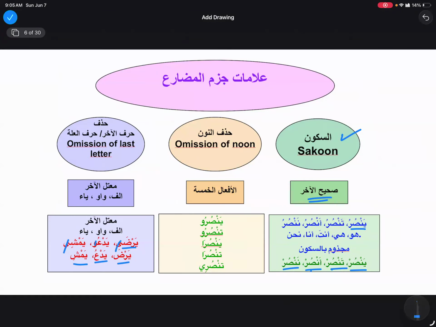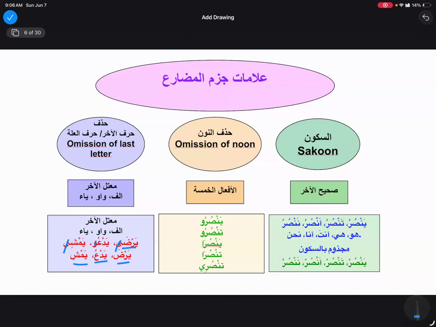So majzoom is either with sukoon, for the first group when it is sahihul akhir, or, when it is mu'tal, by dropping the harfu illa. And then afalul khamsa is the same, by dropping the noon. So far so good? Yes, alhamdulillah.